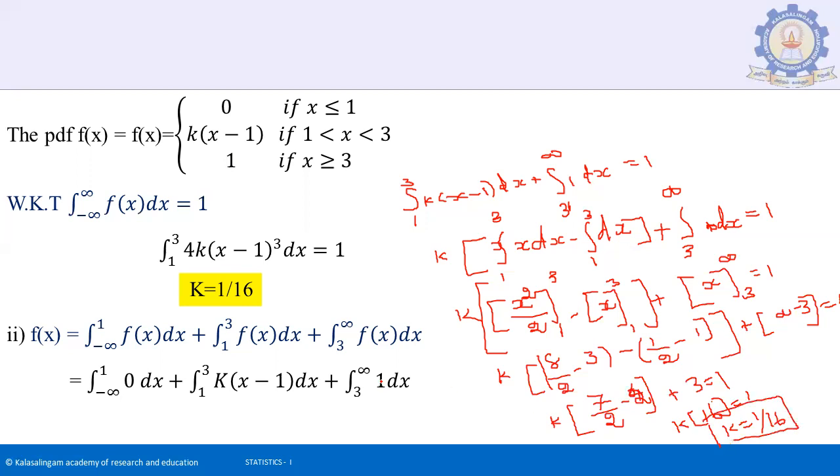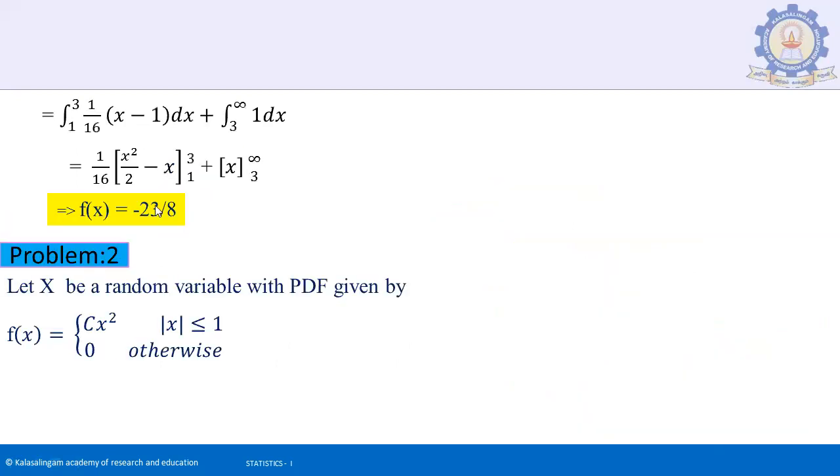Okay, next, find the probability density function. Separate the integral. We substitute the k value we found. We know we can separate the interval.